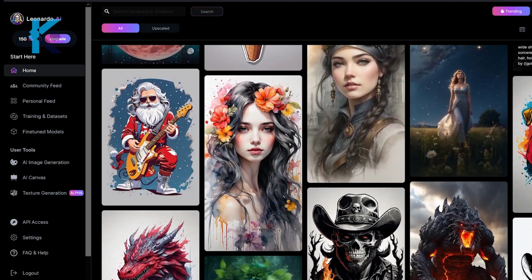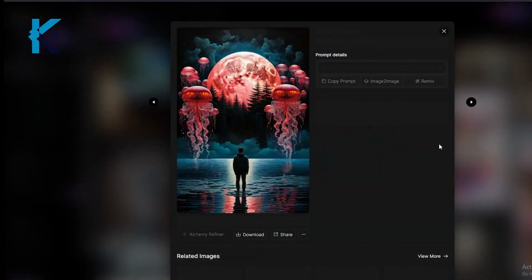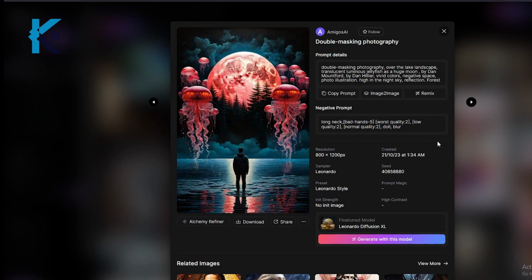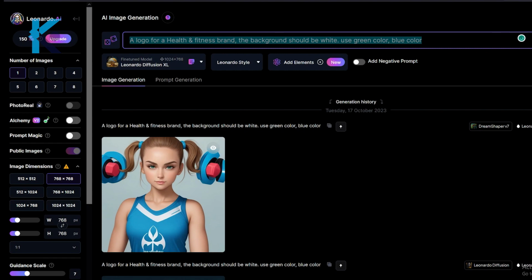The first thing you need to do is select a suitable art generator. I'm going to go with this one. Then you can click and generate with this model. In this prompt bar, you need to type what type of logo you need. Add all the characteristics you want here. In this case, we need a scary, horror, red color, and ghost-related logo.